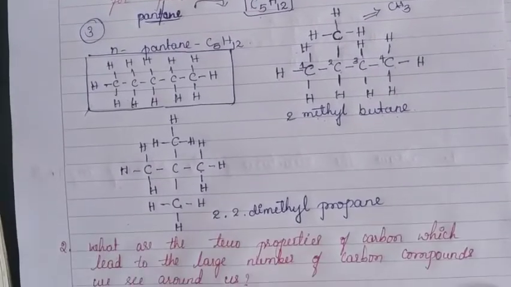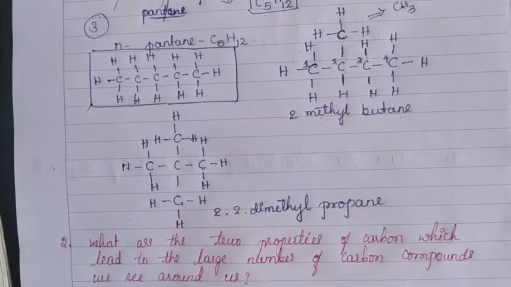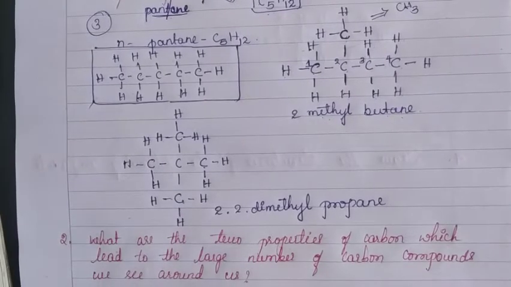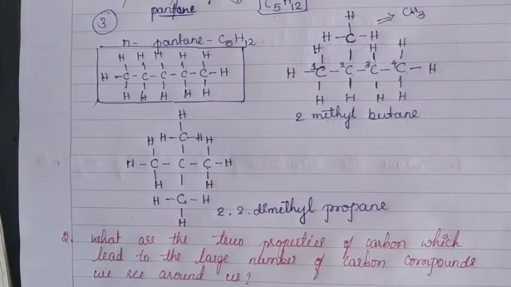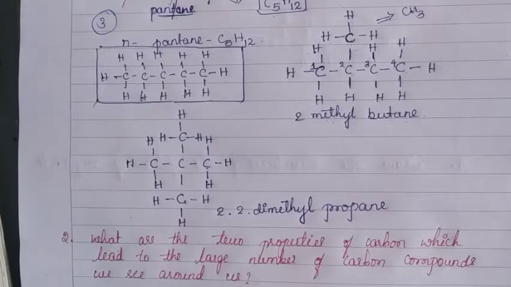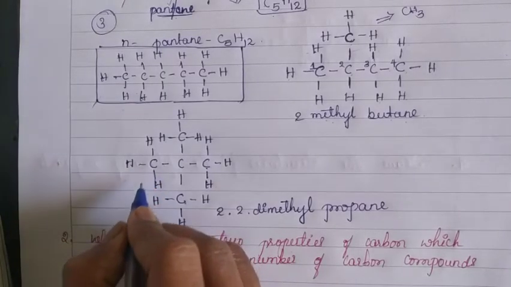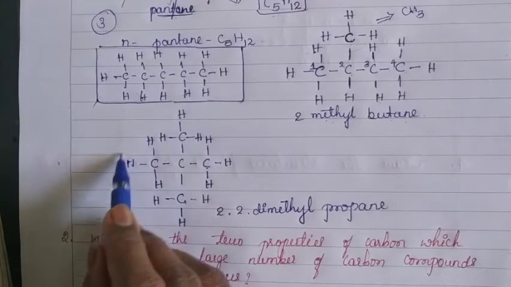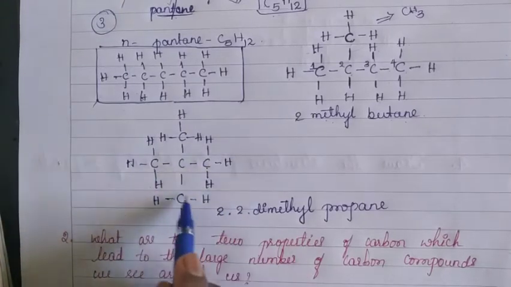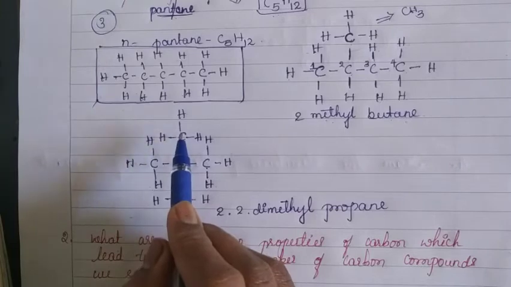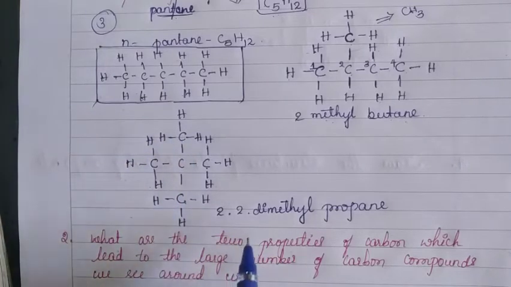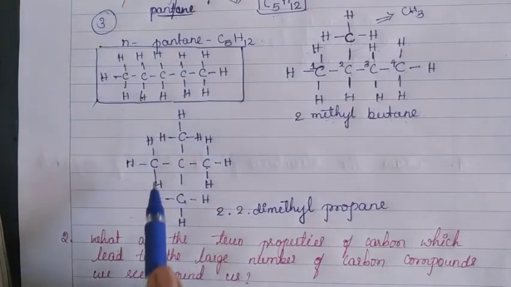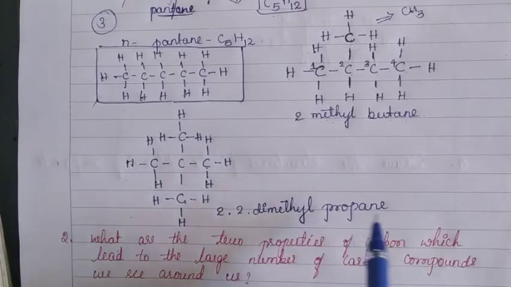See children here. The name of this structural isomer of pentane is 2,2-dimethyl propane. Observe here, one methyl group is there. Here one methyl, here also one methyl, here one methyl. Because of that reason, take it like this: 2,2-dimethyl propane.